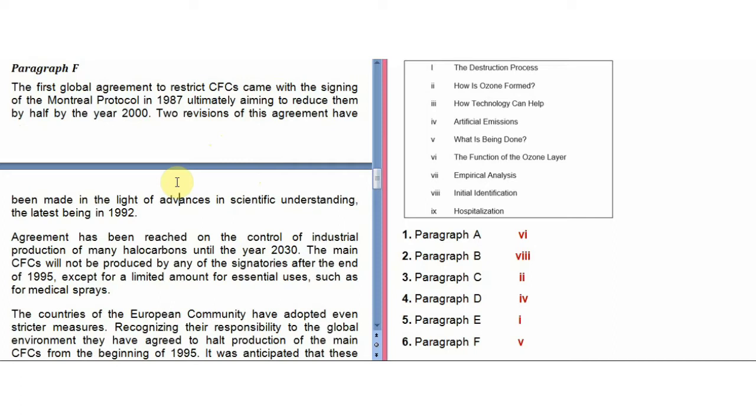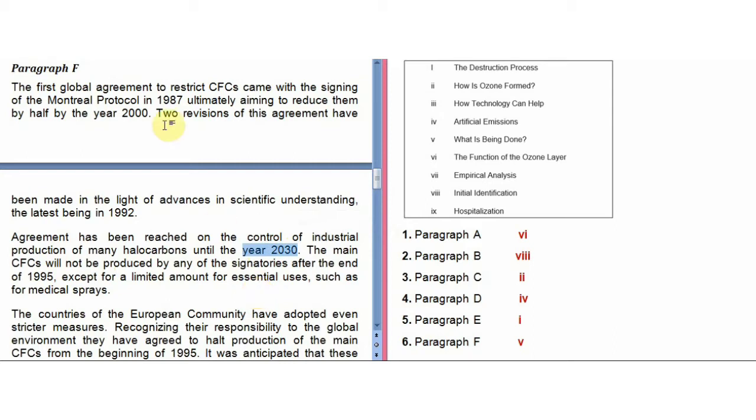Okay, two revisions of this agreement have been made in the light of advances in scientific understanding, the latest being in 1992. Agreement has been reached on the control of industrial production of many halocarbons until the year 2030. So from this we come to know what is being done, which means the process is continuing.